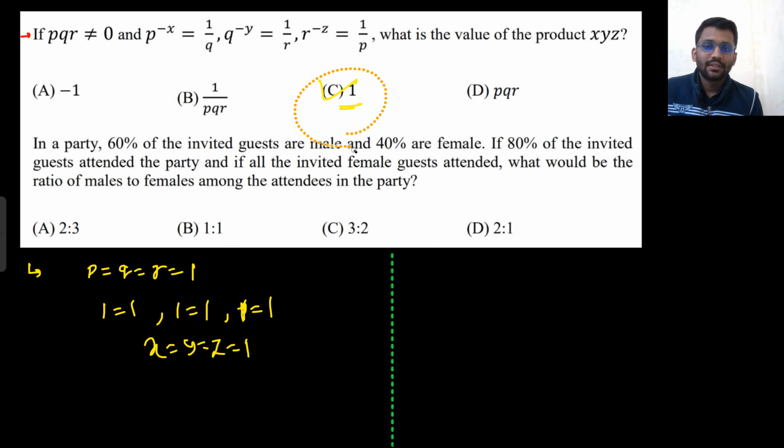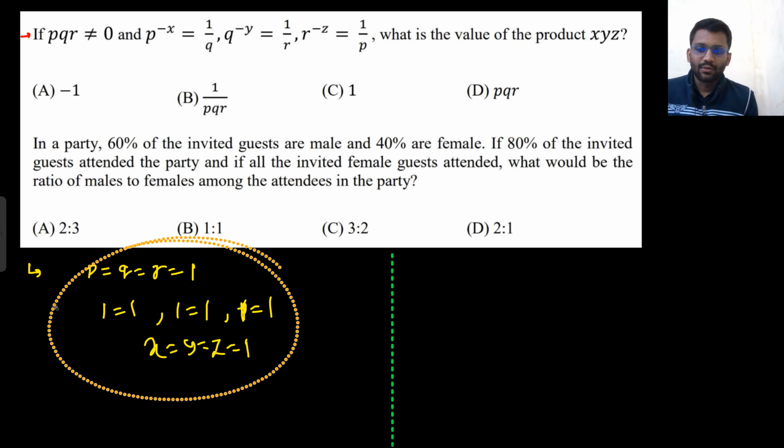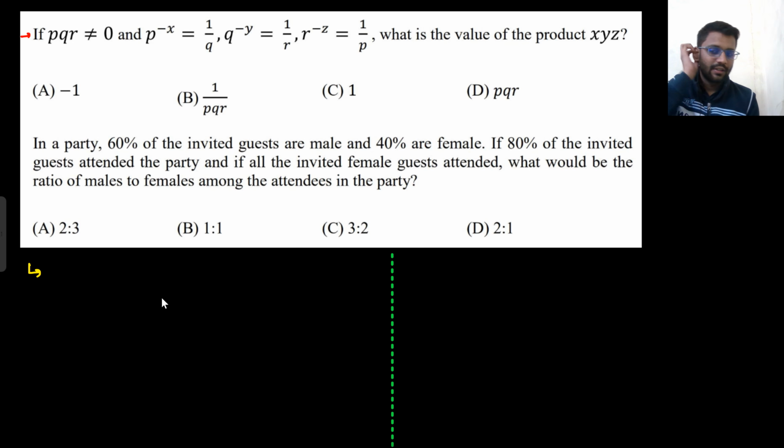Because what is the value of x, y, z? It is 1. What is the value of P into Q into R? That is also 1, so this can also be an option. What is the value of 1 by P into Q into R? That is also 1, so this can also be one of the options. So you can't solve like this. There are 3 possible options. So don't solve like this. How will you solve? Now it is given that P to the power minus x is equal to 1 by Q. That means I can write Q to the power minus 1. That means my P to the power x is equal to Q.